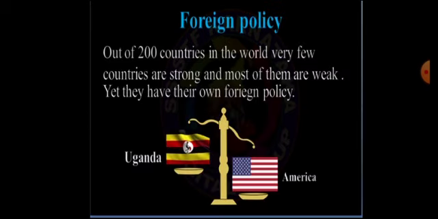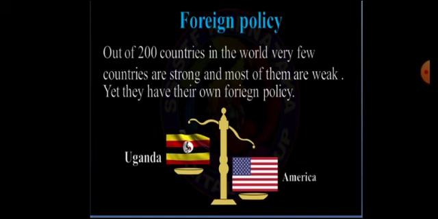And remember, out of 200 countries in the world, very few countries are strong, but most of them are weak. They have given a map below in the picture of two countries, one of Uganda and one of the United States of America. You can see the weightage of America is going down.